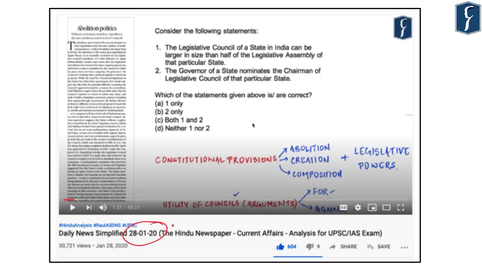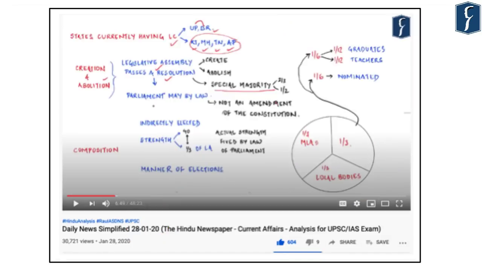So you can see here, this is the DNS of 28th of January, where the topic has been related to a previous year question as well. Later on, the constitutional provisions and the utility of councils, in terms of arguments for and against, are also discussed. Here you can see in the second slide, we have discussed which states have a legislative council. We can see here UP, Bihar, Karnataka, Maharashtra, Tamil Nadu and Andhra Pradesh. These are the states which currently have legislative councils. The procedure to create and abolish has been discussed in detail. Apart from that, composition has also been dealt with.